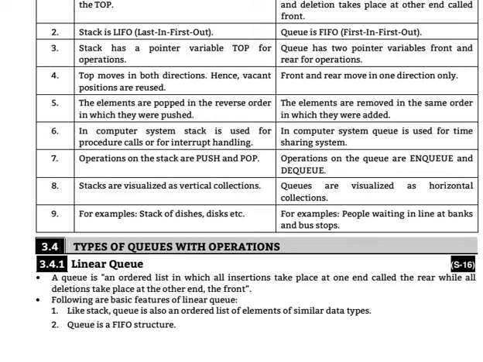Following are the basic features of a linear queue. Like a stack, a queue is also an ordered list of elements of similar data types. A queue is a FIFO structure, meaning first in first out, and in a stack, a last in first out structure is used.